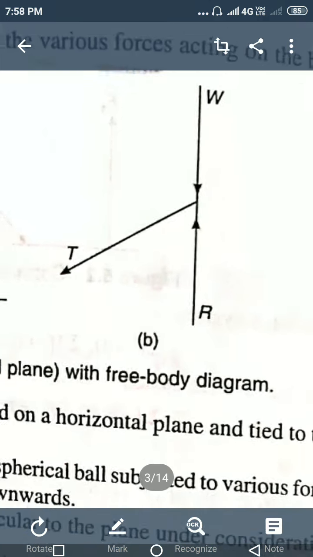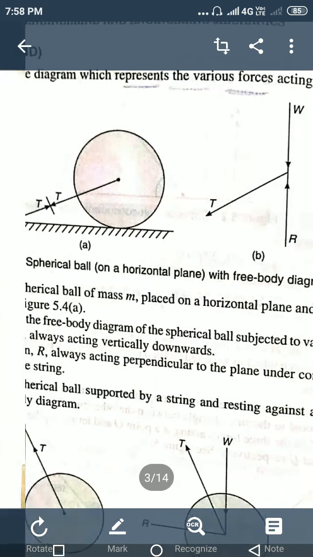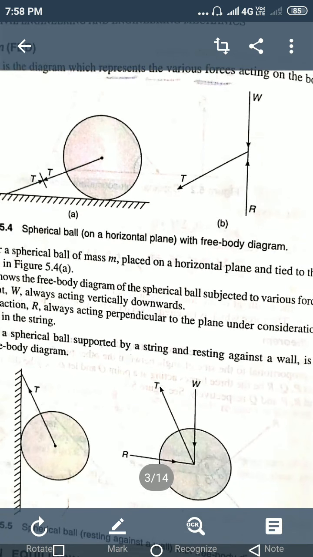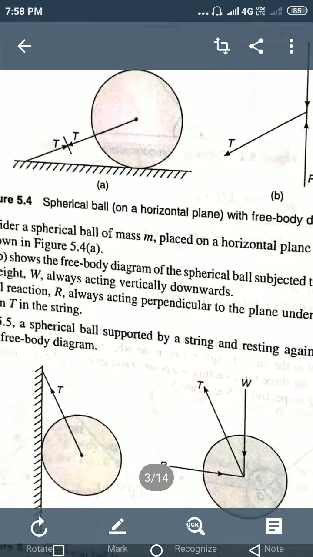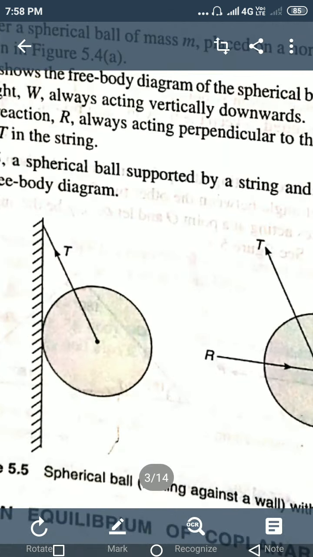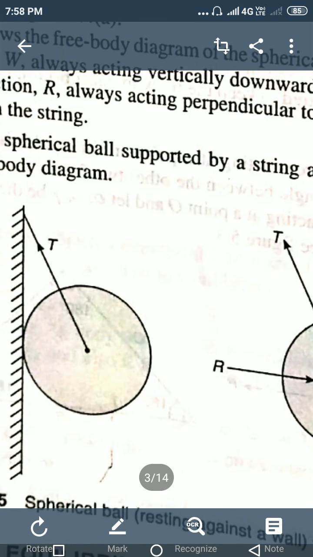The free body diagram is the representation of the line diagram of forces acting on a body. We can take an example of another body. The sphere is vertically supported and it is subjected to the tensile force T. We can draw the free body diagram.